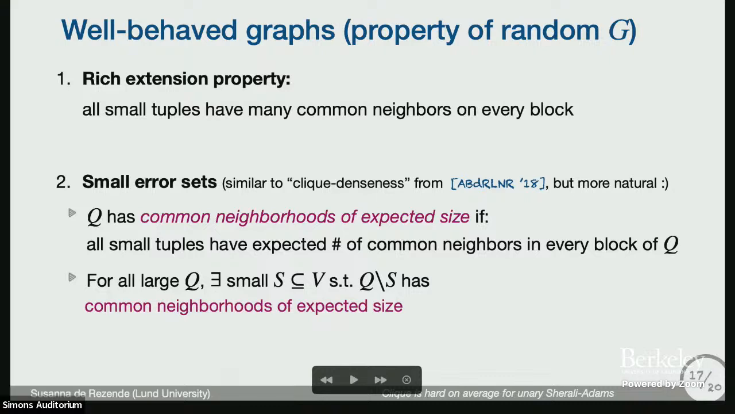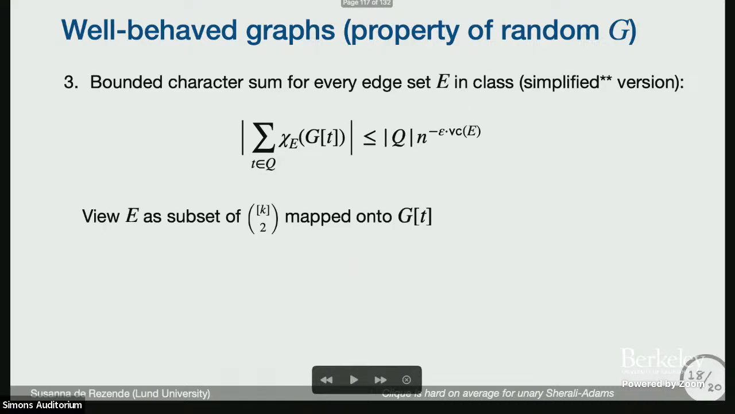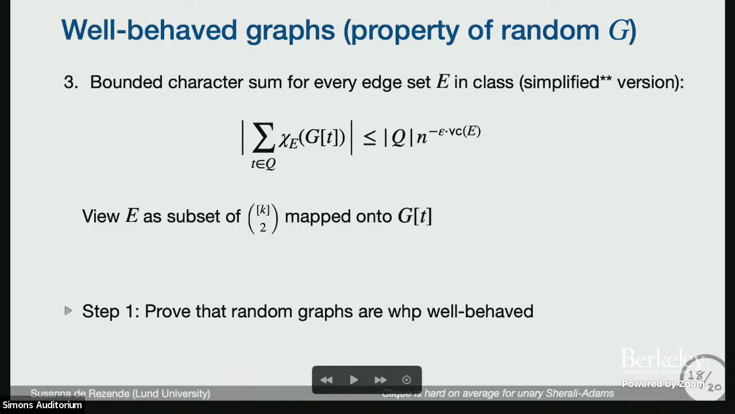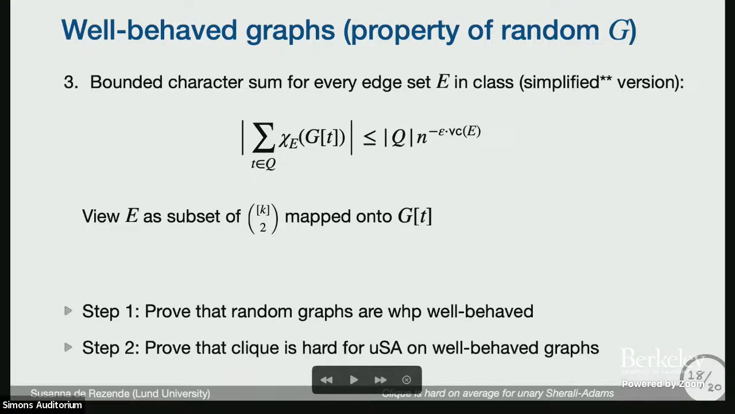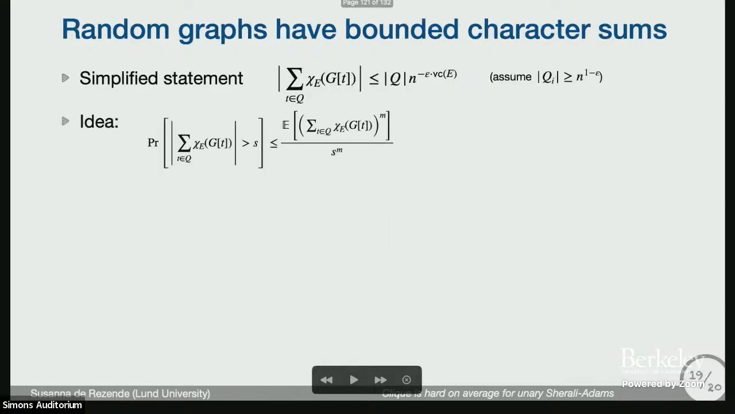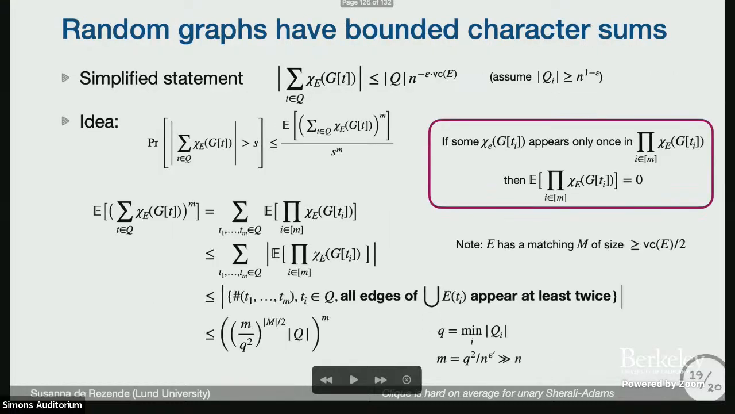So we use these two more or less well-known properties, but then we need one more, which I won't have time to explain. In a very simplified version, we need sums of characters to be bounded. Then, using these properties, we have to prove that random graphs with high probability satisfy them, and then that we can get lower bounds from these properties. So I won't go through this technical slide.